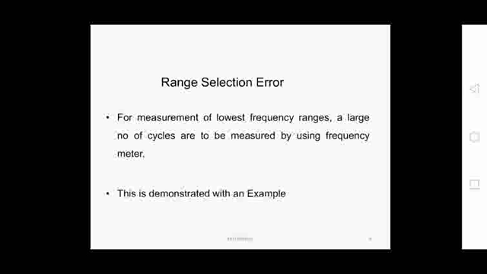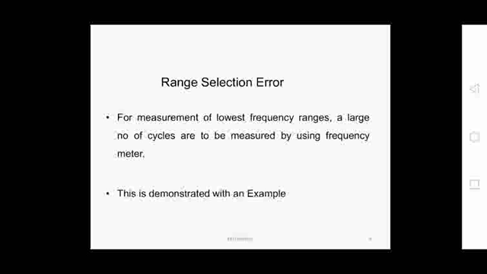So f equals n by t, where f is the frequency of the unknown input signal, n is the number of pulses counted during the time period between the enable and disable action of the other input of the AND gate, that we have already known.